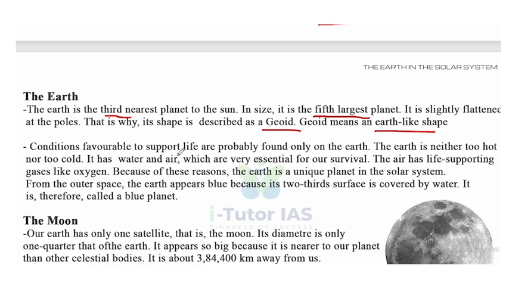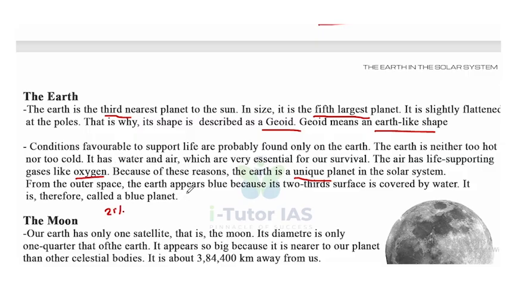Conditions favorable to support life are probably found only on Earth. The Earth is neither too hot nor too cold. It has water and air, which are very essential for our survival. The air has life-supporting gases like oxygen. We know there is 21% oxygen in our Earth. Because of this reason, Earth is a unique planet in our solar system.